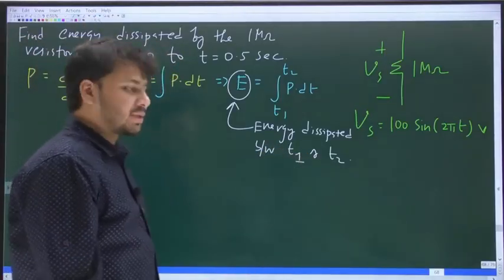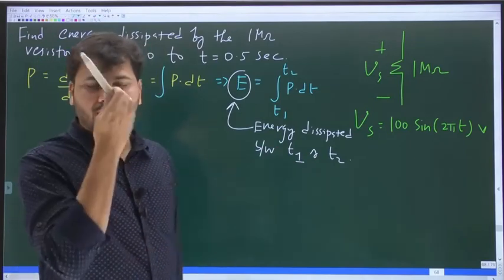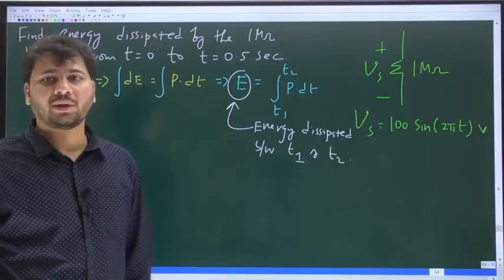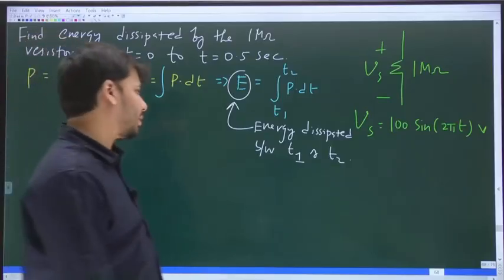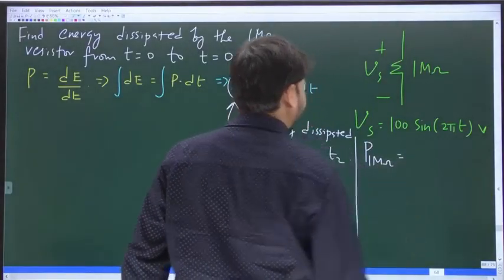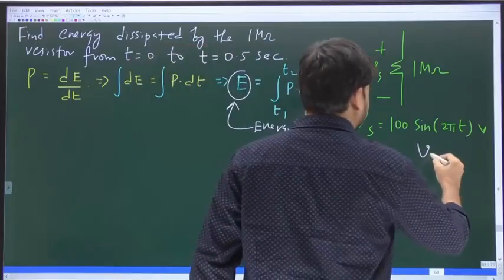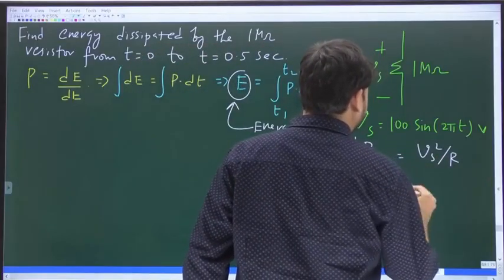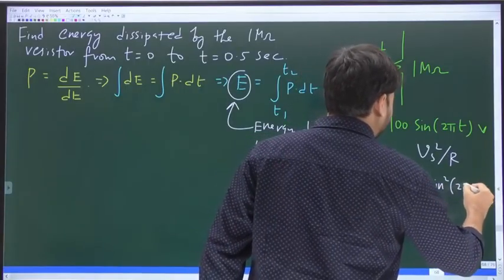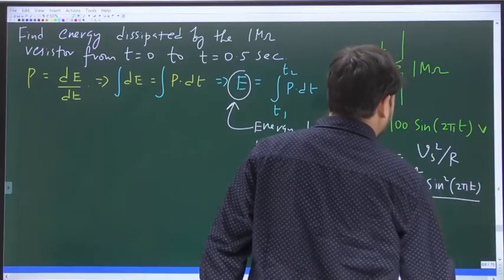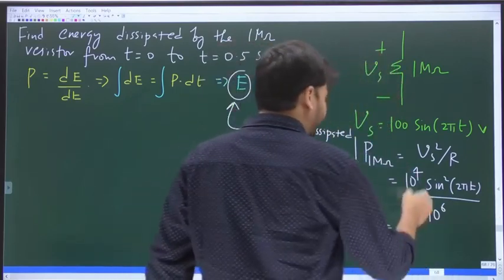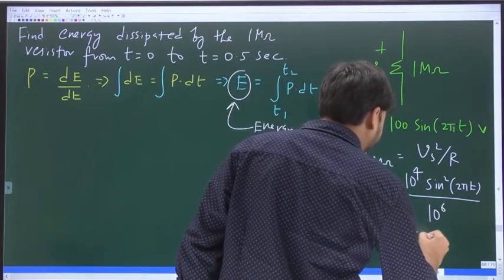Now for the resistor, the voltage is already known. If you know the voltage, can't you write the power dissipated by the resistor? Power dissipated by any resistor is V square divided by R. So the power dissipated by the 1 mega ohm resistor is Vs square divided by R, which is 10 power 4 sine square 2 pi t divided by 1 mega, which is 10 power 6. 10 power 4 by 10 power 6 is 10 power minus 2.